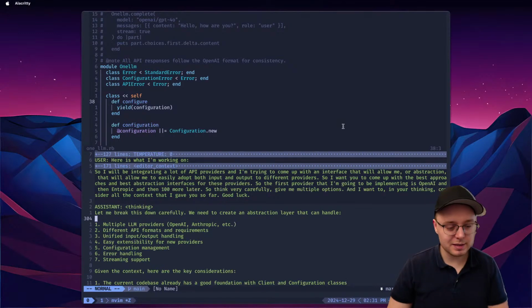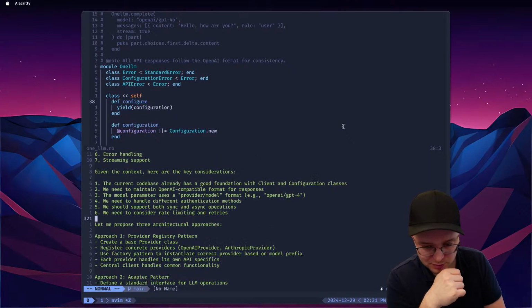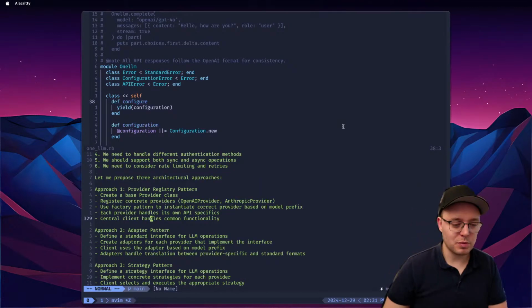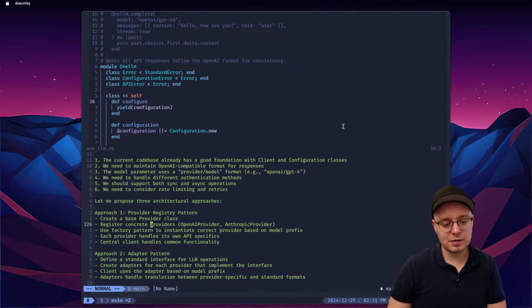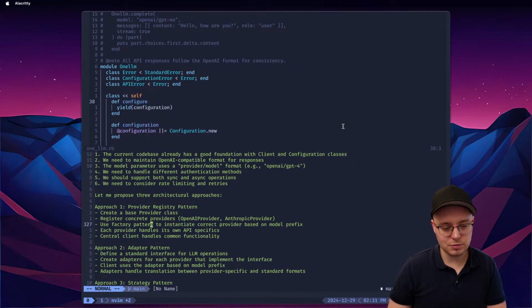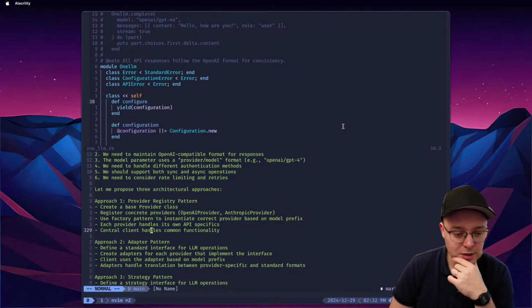I'm not sure exactly how I was going to come up with this, but: multiple LLM providers, different API formats, unified input output handling. Okay, given the context, the current code base already has a good foundation with client and configuration. Okay, provider registry pattern. Create a base provider class, register concrete providers, OpenAI, Anthropic, use factory pattern to instantiate correct providers based on model prefix. Each provider handles its own API specifics, handles common functionality.